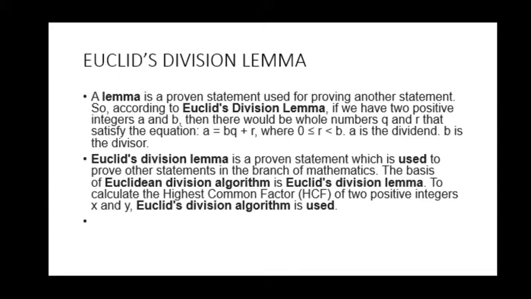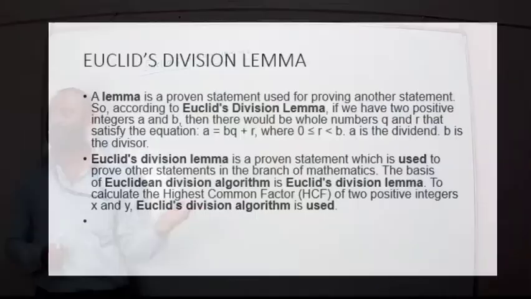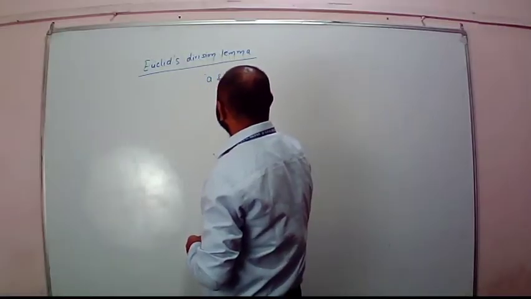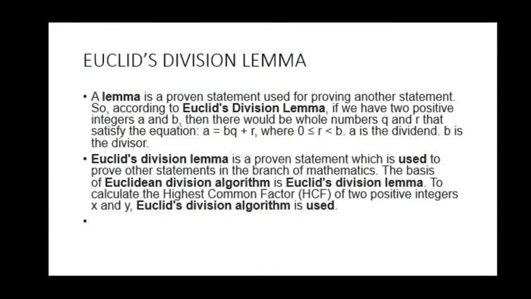Firstly, we have given the definition of a lemma. A lemma is a statement used for proving another statement. According to Euclid's division lemma, if we have any two positive integers a and b, then there exist whole numbers q and r that satisfy the equation a = bq + r.